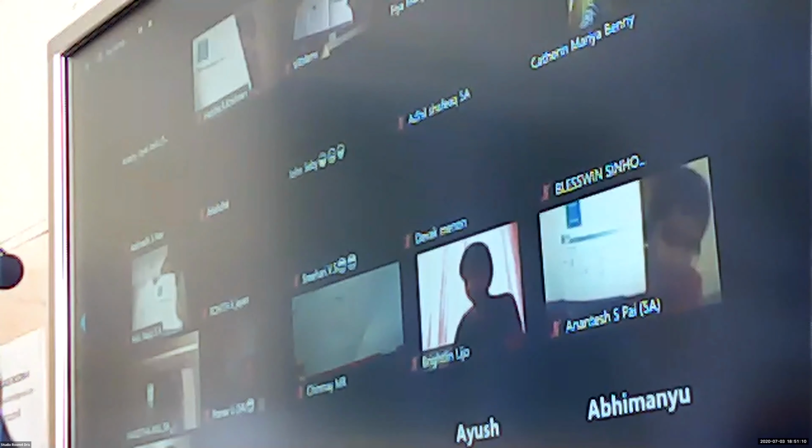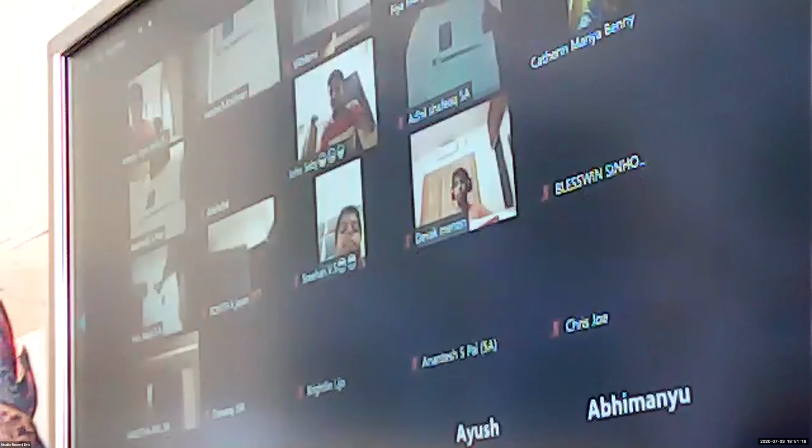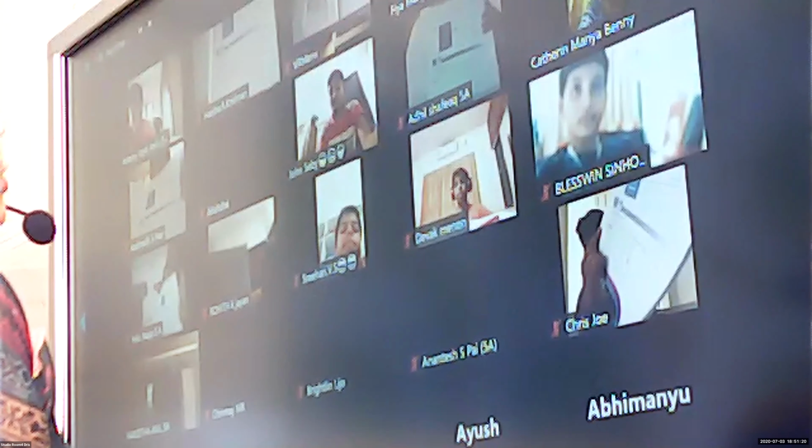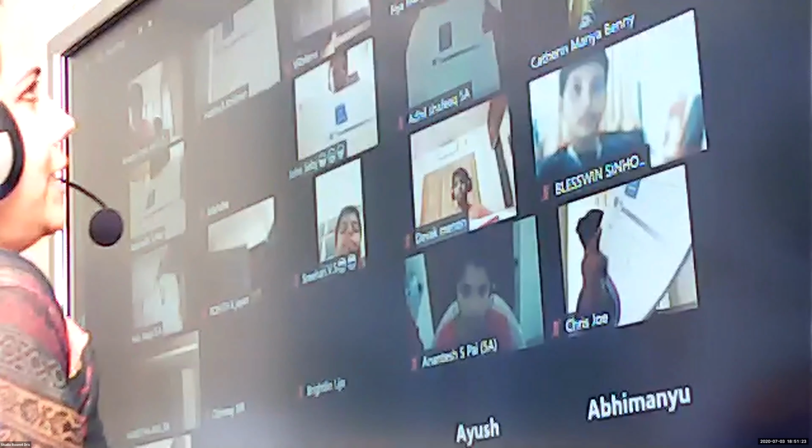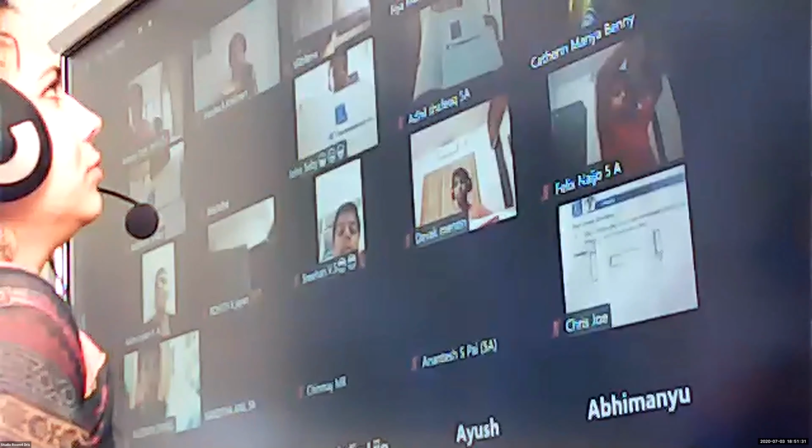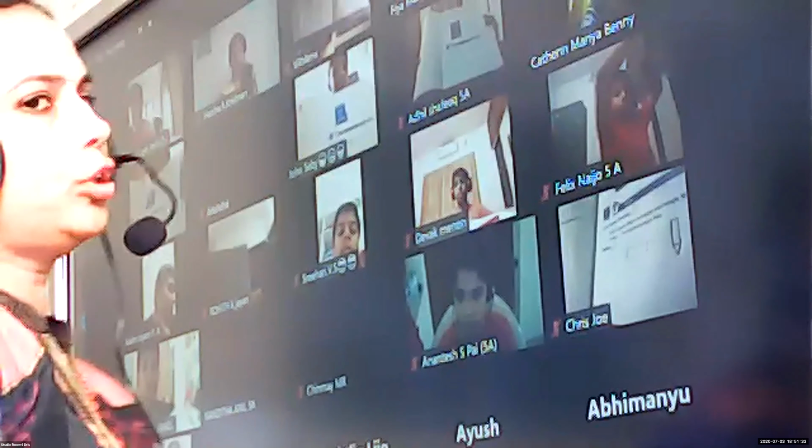Okay, Blesswin, Anandesh, yes, Anandesh, I can see. Very good, Anina. Yes, Chinmay, very good. Yes, Rohit, Harsha, Adinath, Manu. Yes, children, Adil, Ammu, all the children. Ammu, you have drawn only 2 pictures now. So one is original and you have to draw 2 more. Means you have to show that one pointing downwards also. Okay, Ammu, one more you have to draw.